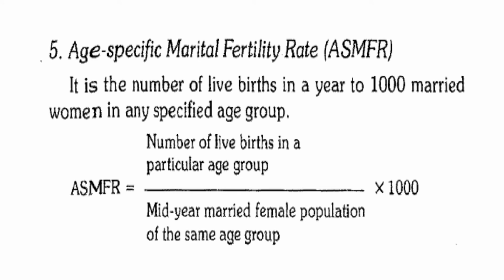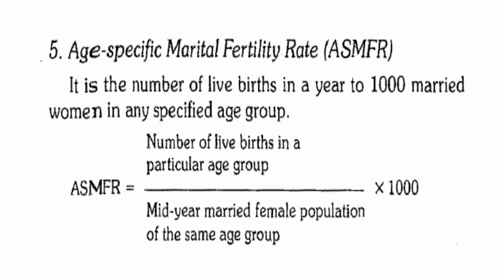The next indicator is age specific marital fertility rate, ASMFR. It is the number of live births in a year to 1000 married women in any specified age group. This indicator includes married women of a specific age group.